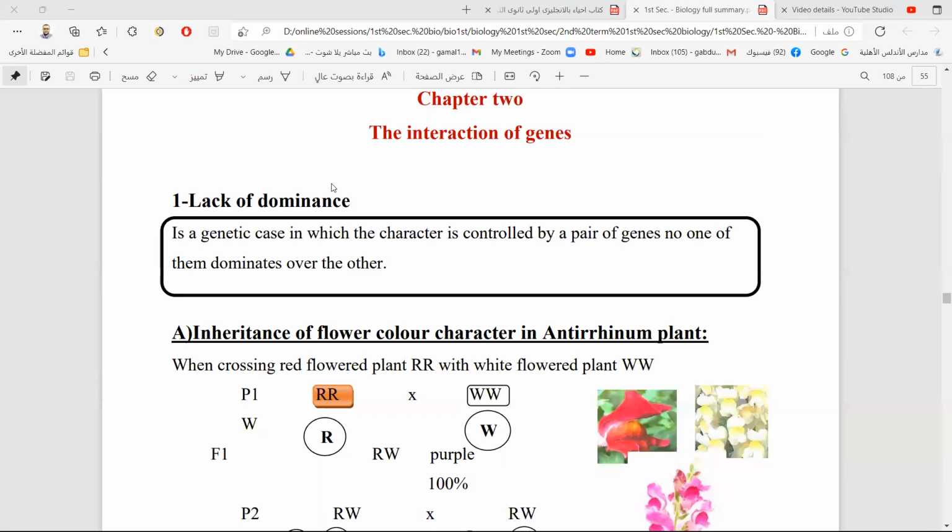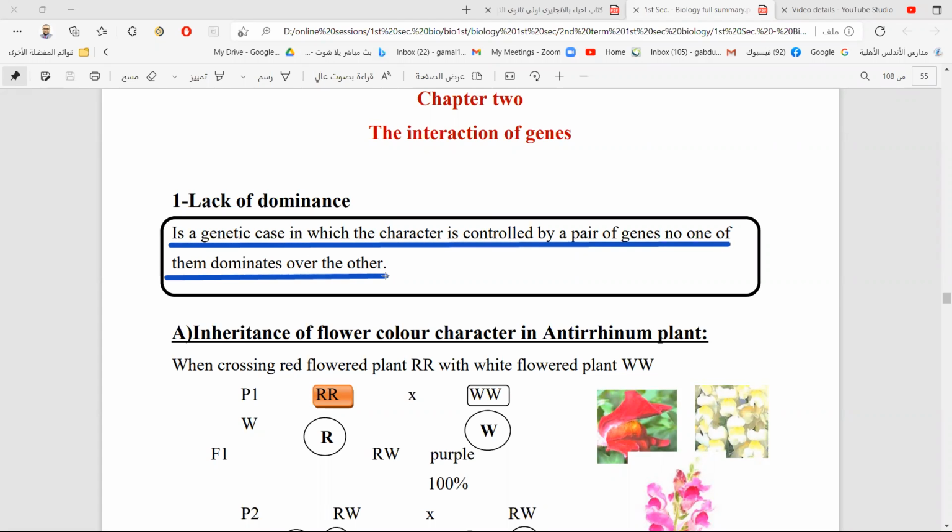The lack of dominance is one example of non-Mendelian inheritance. It is an example of interaction of genes, how genes can interact together and work in the appearance of the hereditary traits. To understand the lack of dominance, there is a character controlled by one pair of genes, but no one is dominant and no one is recessive.